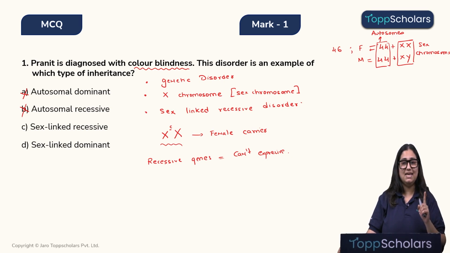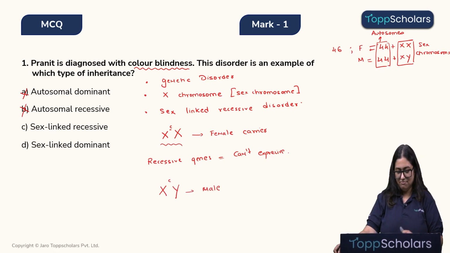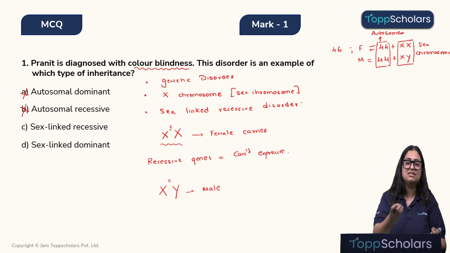Okay, but in males, children, since in males we have the XY chromosomes, there is no other X. That means there is only one gene available for good colored vision, which itself is weak and recessive. There is no other stronger gene for it. There is no other competition for it. It is just one single gene, and therefore it will express itself in males.